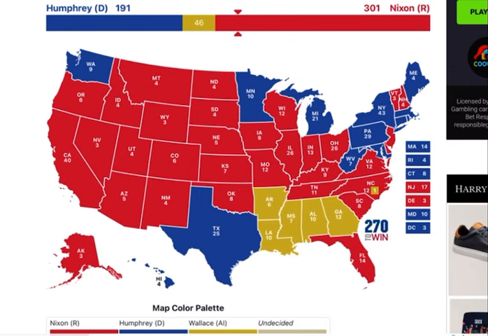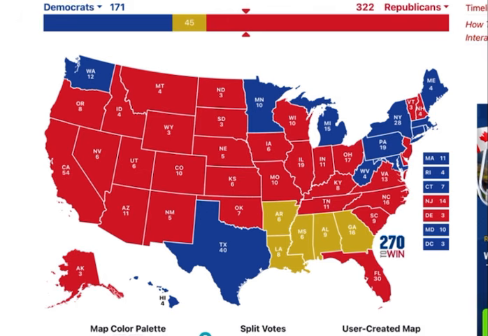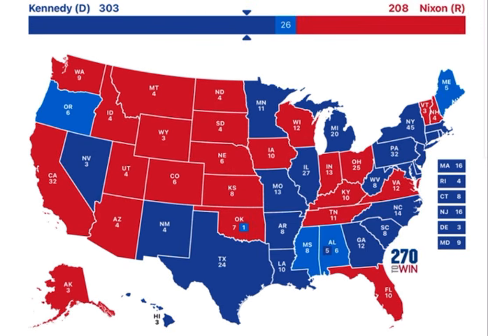Next is the presidential election of 1968 with Humphrey and Nixon. Nixon wins with 301 electoral votes. In 2025, Nixon would get 322 electoral votes, George Wallace 45, and Humphrey 171. So it's more for Nixon with the increases in California, Wisconsin, and across the board.